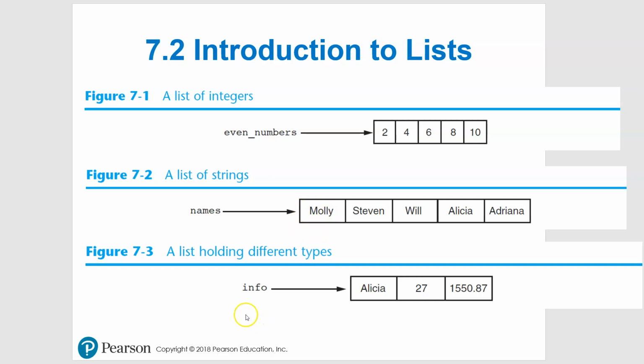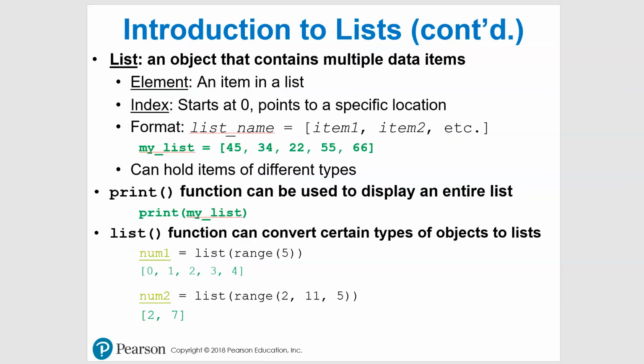And then we'll come down here, and this is kind of a beauty with using lists in Python, because here under info, you can see we have a string, an integer, and a float. So that is a nice thing to have. In other languages, it's very difficult to do. Python doesn't care. I mean, you do nothing differently to create a list of all different types, and it's really nice. So I love that. So let's take a look at how some of the code works and some of the terminology. All right, so here we have a list. And we just talked about that briefly.